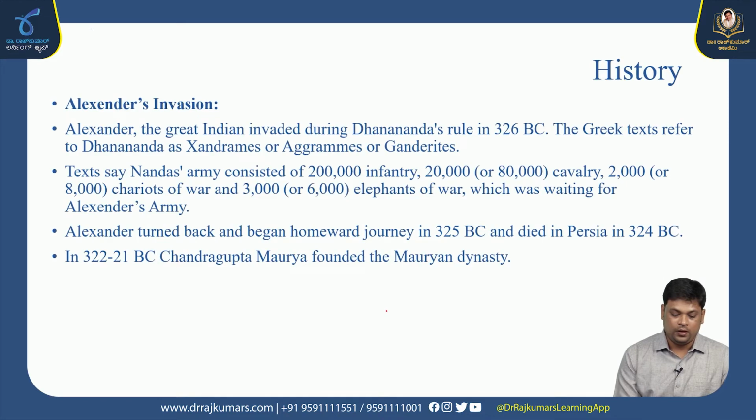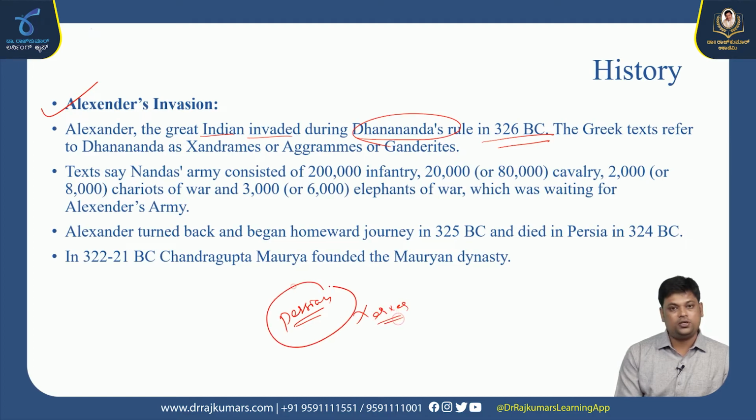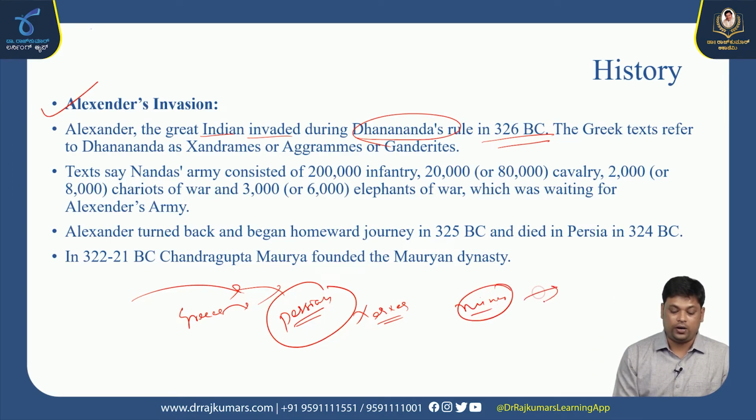Okay, Alexander's invasion we also need to know. The great Alexander invaded India during Dhanananda's rule in the year 326 BC. Earlier, the Persians invaded India, and the Persian ruler was Xerxes. Wherever the Persians go, the Greek people will follow and wage a war. Like that, Alexander traveled through all the regions. Asia Minor was conquered and he reached the boundary of the Indian subcontinent.